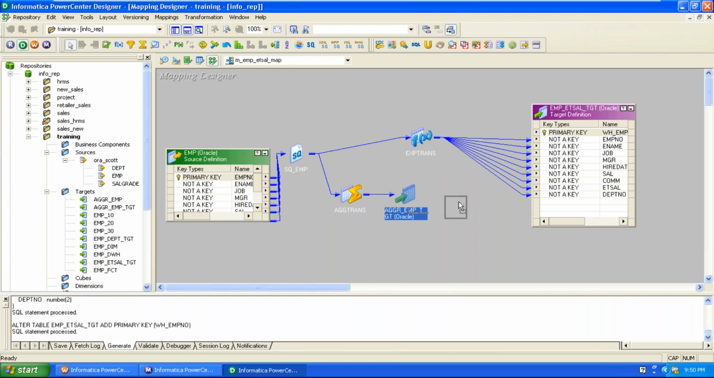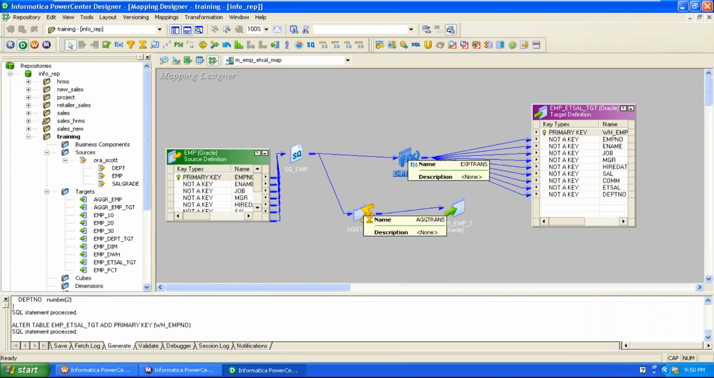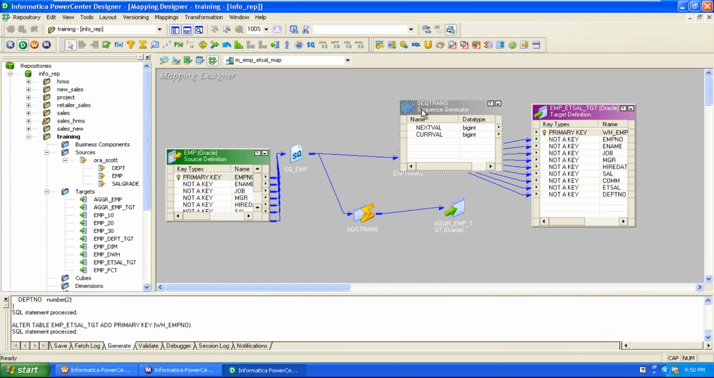The sequence generator transformation is used to generate the sequence of values for the primary key in the target during the insertion of rows. While inserting rows to the target, the sequence generator generates a sequence of values for each row inserted. See the 1, 2, 3 symbol: that is the sequence generator transformation, selected from the transformation bar and placed in the workspace.